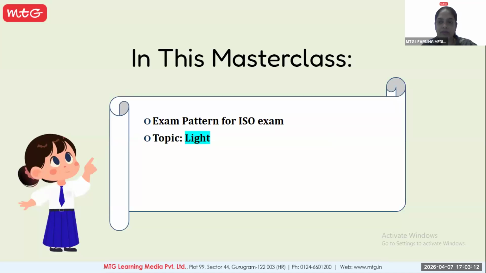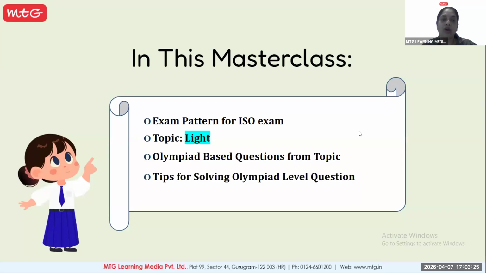We have an Olympiad expert who will be explaining the topic of light for today's demo session, along with a few Olympiad based questions from the topic, and tips on how you can easily solve Olympiad level questions, because you come across different types of questions like selecting the odd one out, figure based questions, and statement based questions. If you have to maintain speed and also crack the correct answer from the given options, these tips will also be explained to you in this master class.